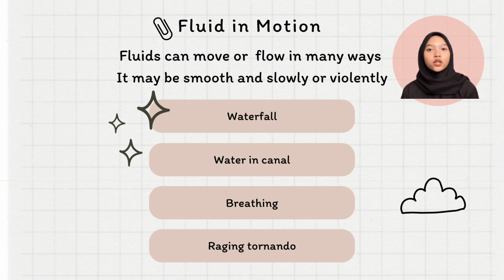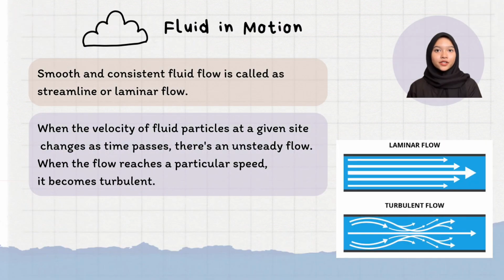Next, water in a canal flows smoothly and slowly. It also applies to breathing. When you breathe in, you move the diaphragm, which lowers the pressure inside your lungs. Higher pressure outside your body pushes air into the lungs to fill the gap. Next, smooth and consistent fluid flow is called streamline or laminar flow.